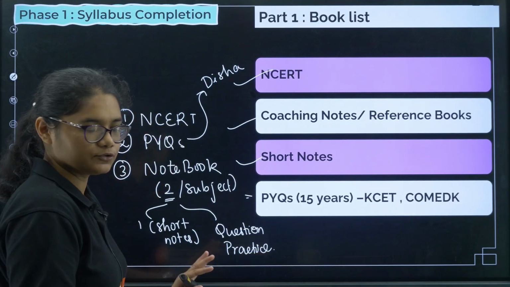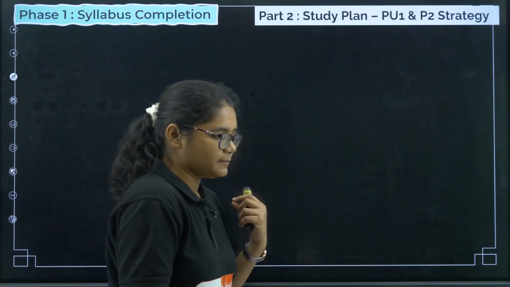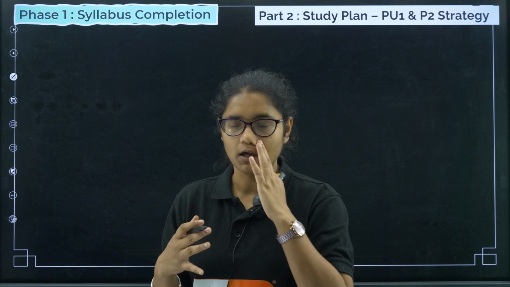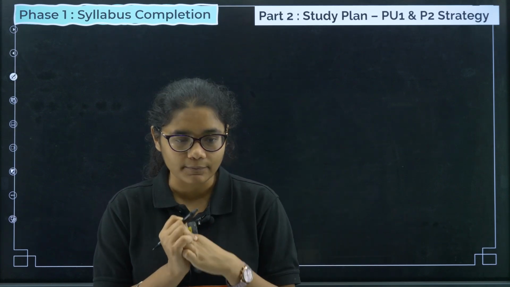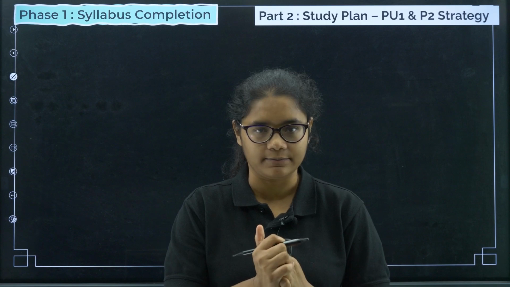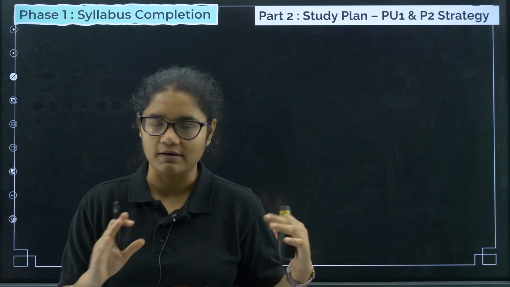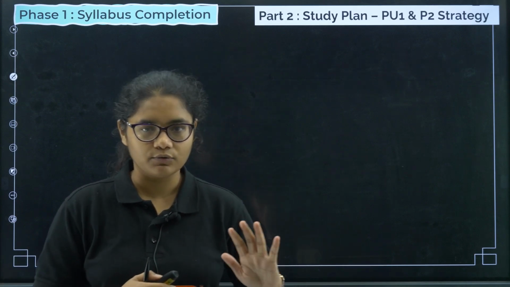Clear? Understood? Fine. Now we will go to part 2, that is study plan. Now as I told you that you have more time, okay, I want that you make a proper plan and start your study. Okay, resources are there. We know till February what we have to do. We have to complete the syllabus. Now comes how to do. So there is PU2 and PU1 strategy.